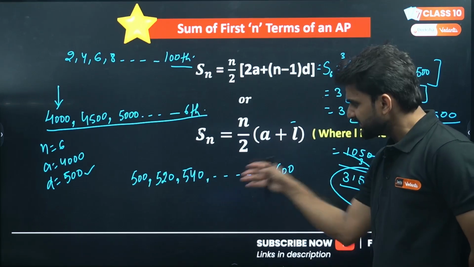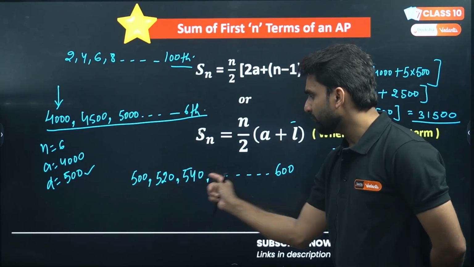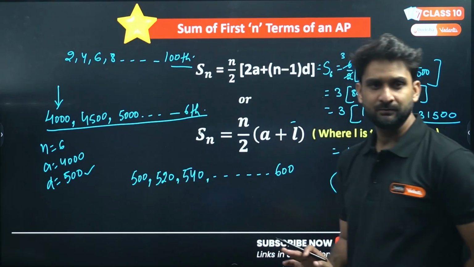Is this an AP? Yes, this is an AP, because the common differences are the same here.